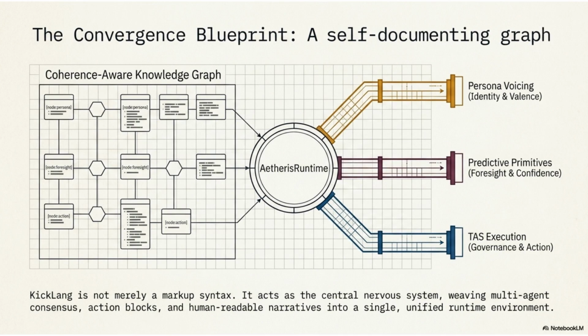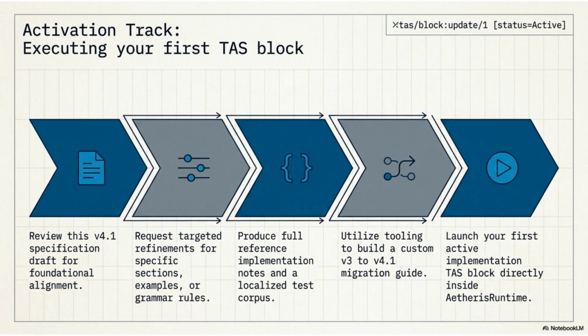KickLang is more than just markup. It functions as a central nervous system, weaving multi-agent consensus, action blocks, and human-readable narratives into a single, unified runtime environment. To activate your first TAS block, follow this track: review the specification, request refinements, produce implementation notes and test corpora, utilize migration tooling, and finally, launch your active implementation block within the AetherisRuntime.